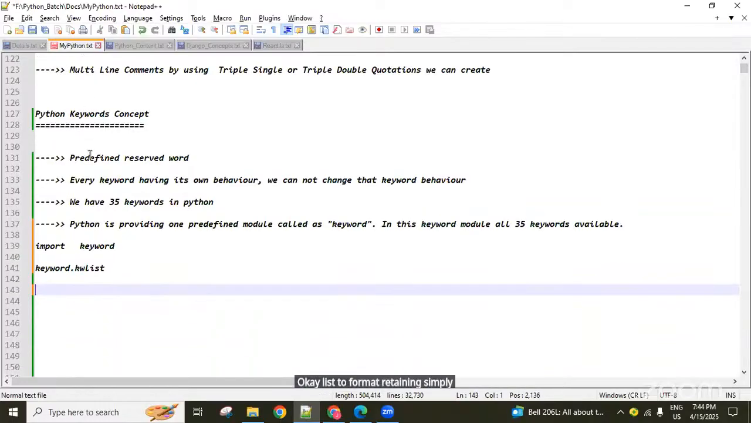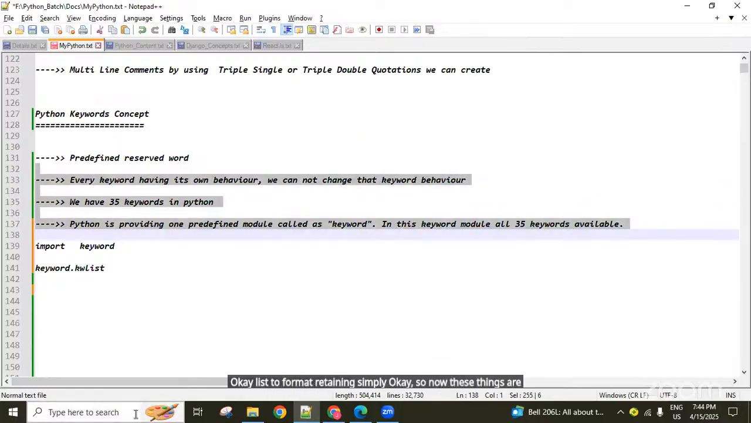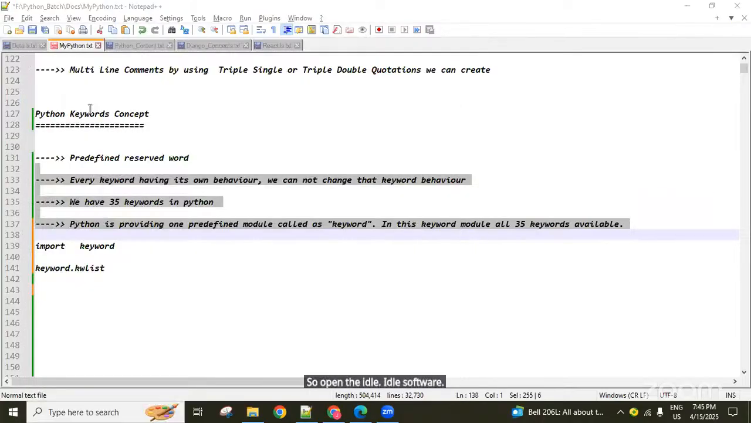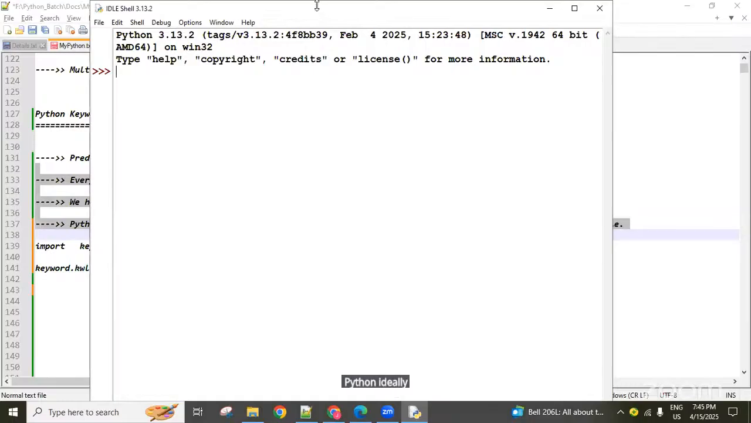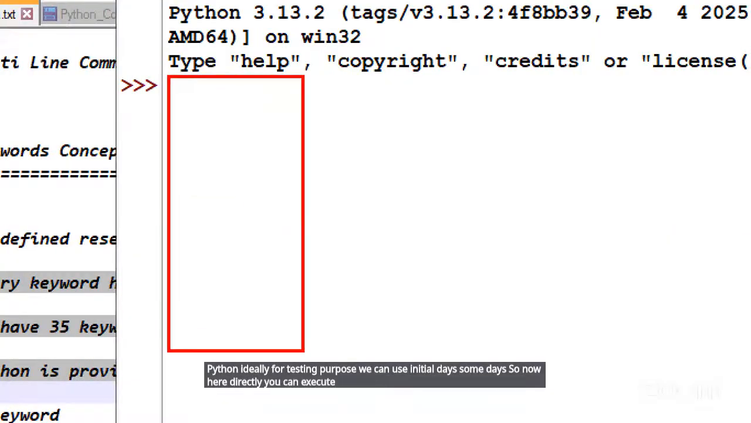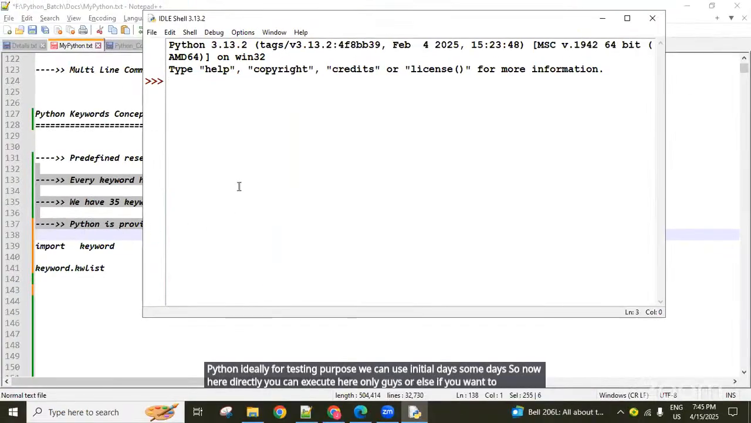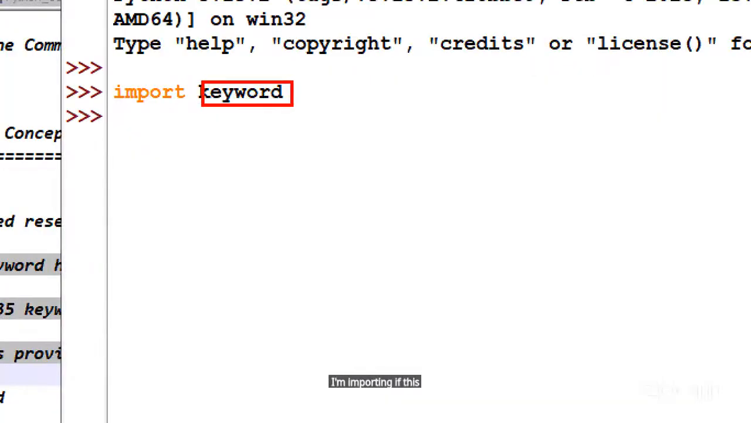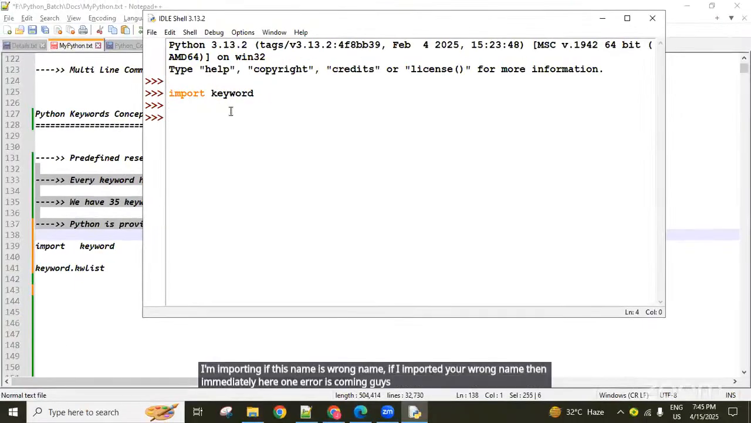Now you can check these things practically. Open the IDLE software, Python IDLE, for testing purposes. Here you can directly execute, or else if you want to save all these lines in a file, we can create one file and execute it, no problem. So simply here, import keyword. I'm importing. If I import a wrong name, then immediately an error comes. Check it here, I will let you know right now.